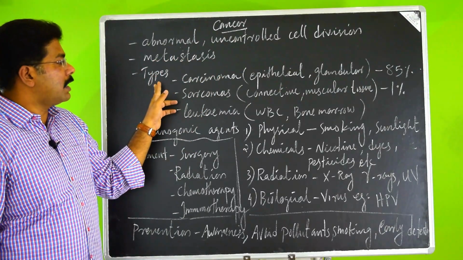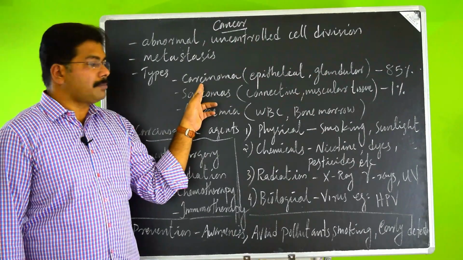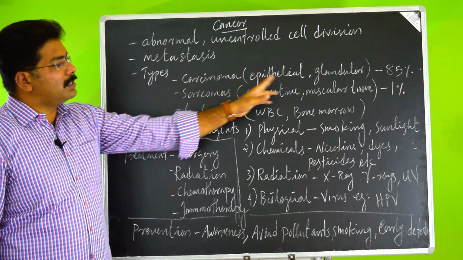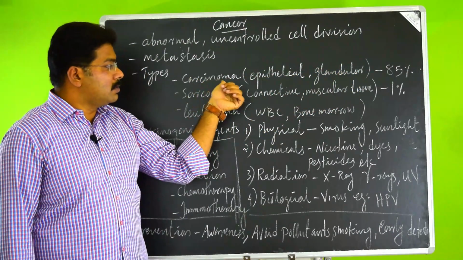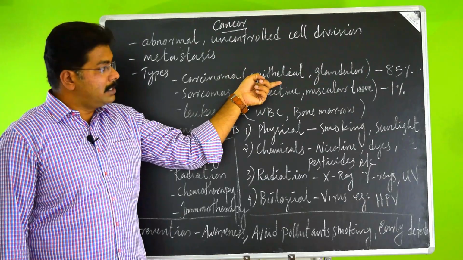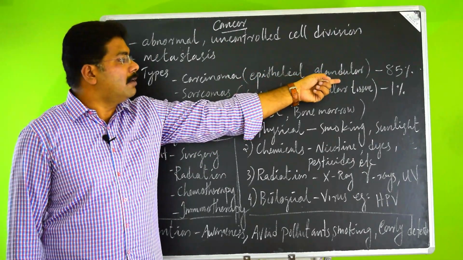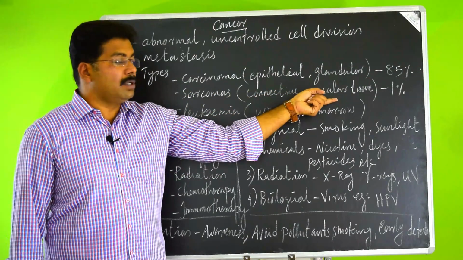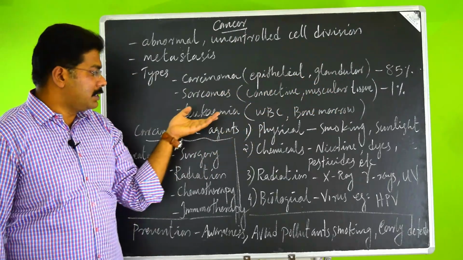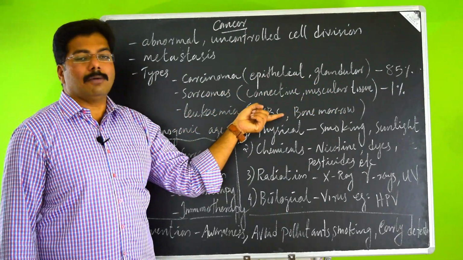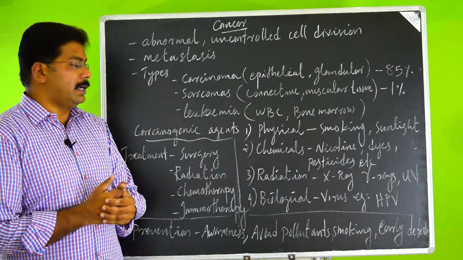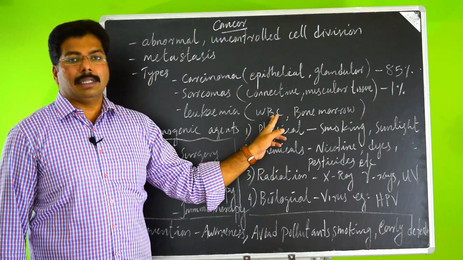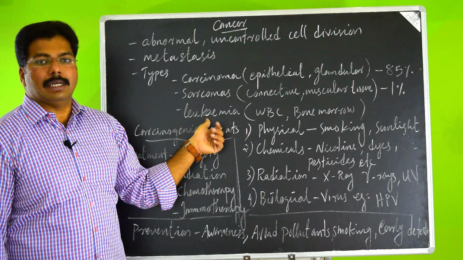And coming to the types of cancers, majorly there are 3: carcinomas, sarcomas and leukemia. Carcinoma is mostly 80% of cancers. They are epithelial related or glandular, the glands of our body. Sarcomas are connective tissue and muscular tissue related, that is just only 1%. And leukemia is the WBC or bone marrow related cancer. In that case, uncontrolled WBCs will be formed, that leads to leukemia, which is a dangerous aspect.